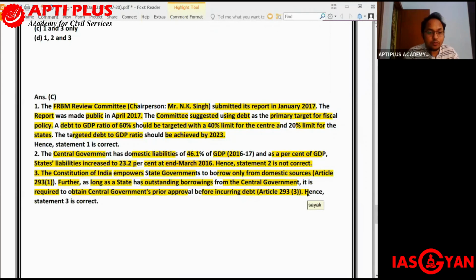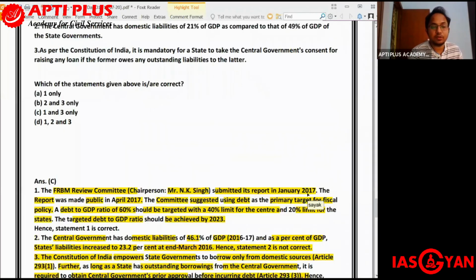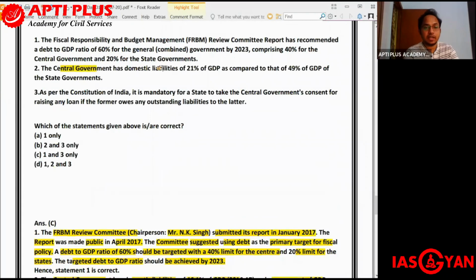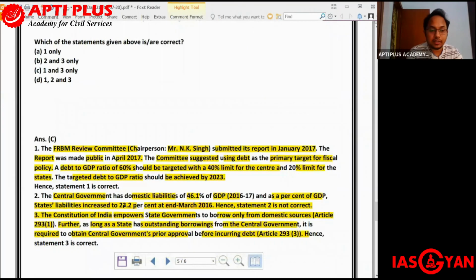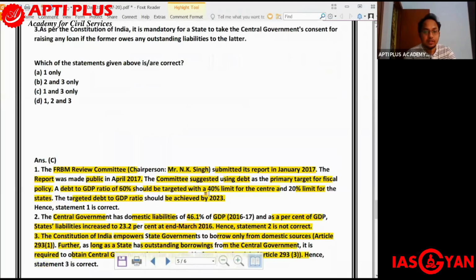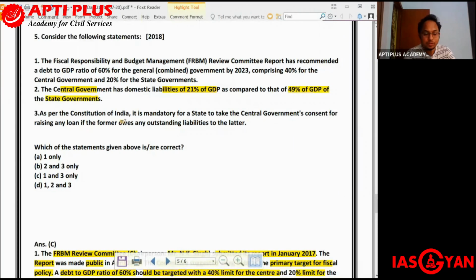So try to understand over here that the central government has domestic liabilities of around 46.1% of GDP. That is much higher than what was stated in this particular statement, that the central government has liabilities of 21% of GDP. It is not 21%, rather it is around 46.1% by the 2016-17 data. Next, it says that the state governments have a domestic liability of around 49% of GDP. That is also incorrect, because the central government's domestic liabilities is around 46.1%. So it is almost opposite.